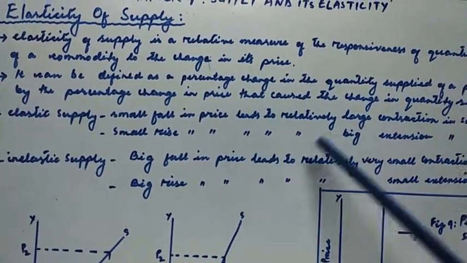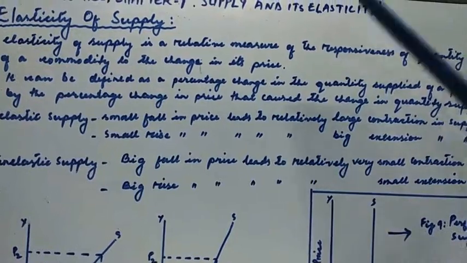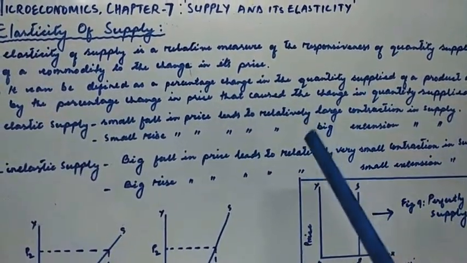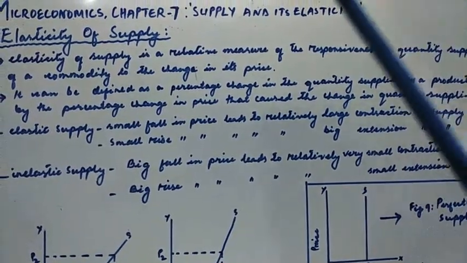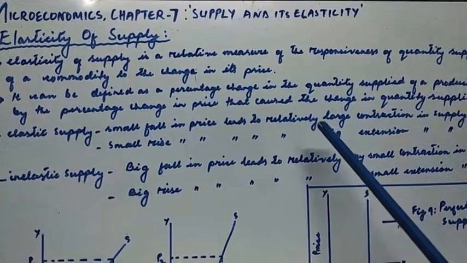So the degree of responsiveness to the change in price is very high in quantity supplied. When we talk about responsiveness, we are talking about the amount of quantity that is supplied when a change in price takes place.